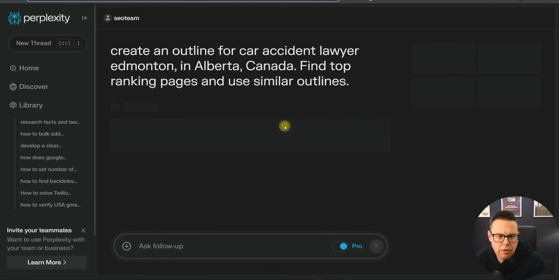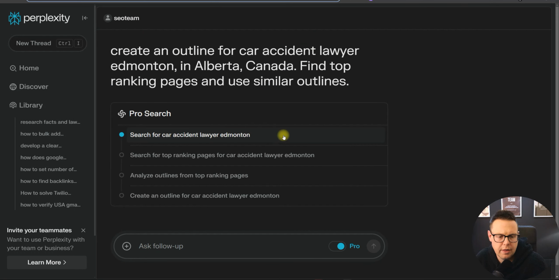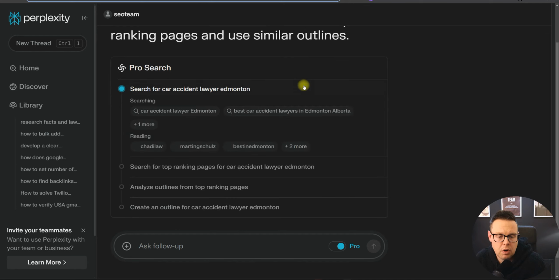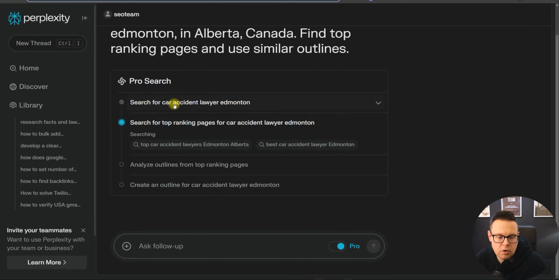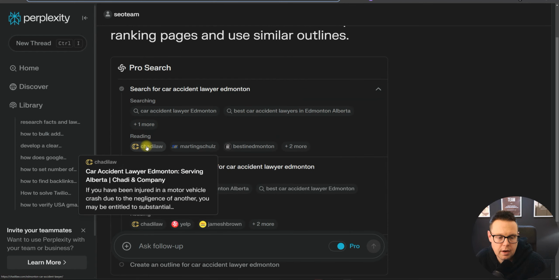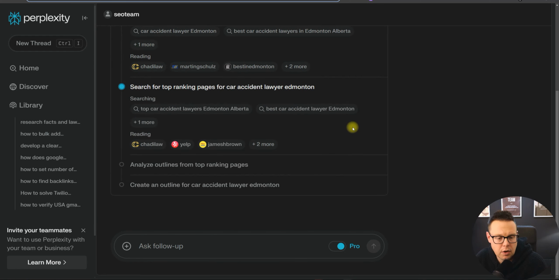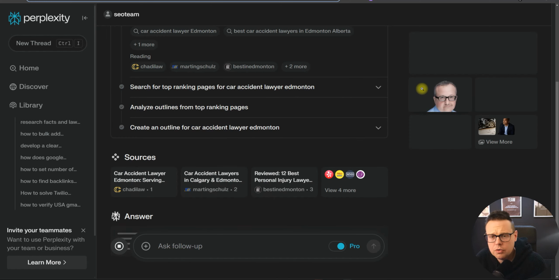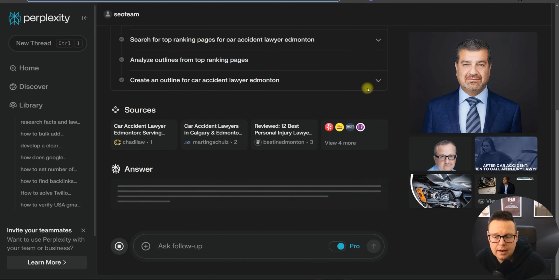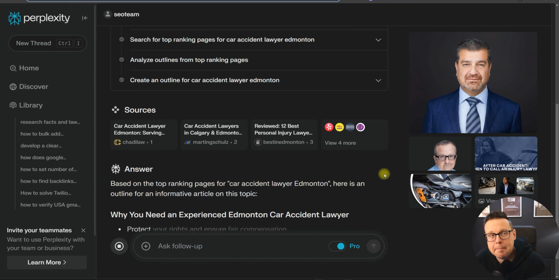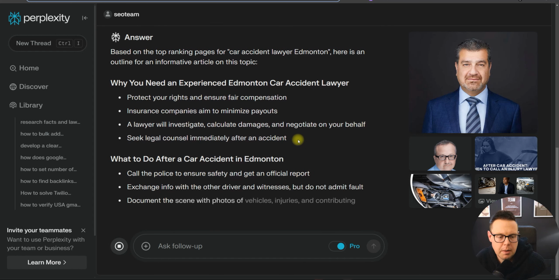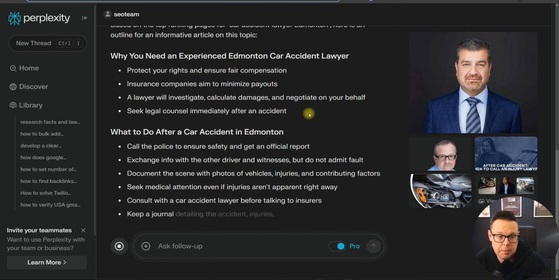At least we now know that we will be roughly on the right track there with this outline, because it's going to visit, see, it's gone to Chatty Law already here, the #1 ranking website. It's going to visit them and create a decent outline. You can also in Agility Writer just let it decide on the outline, but that extra level of control if you're writing an important article might be just what helps you to rank a bit better.